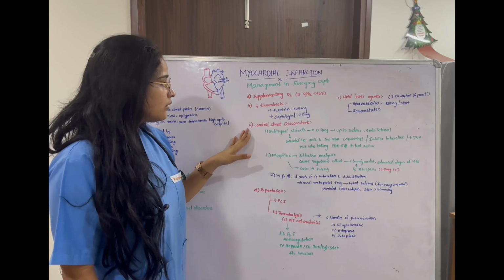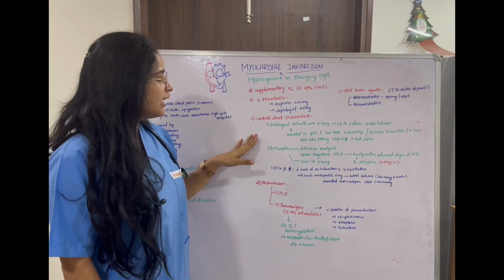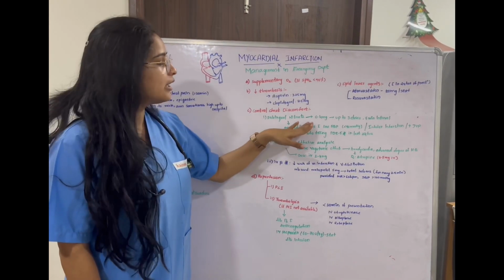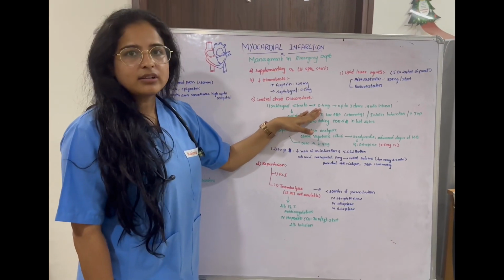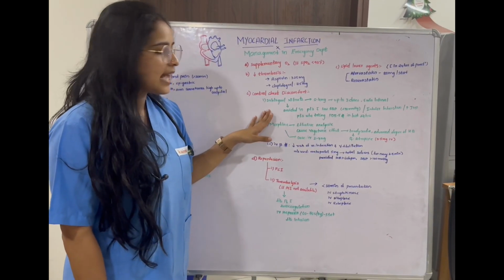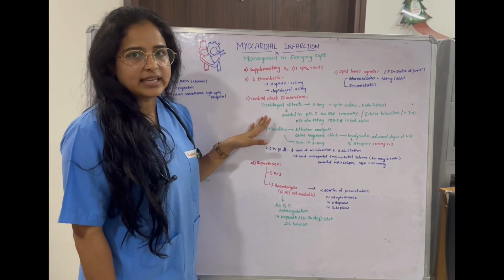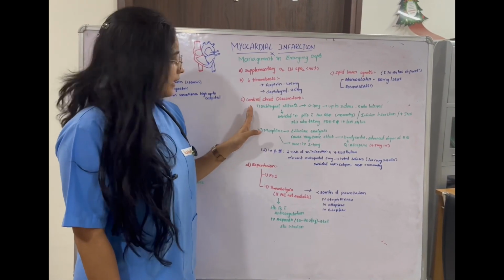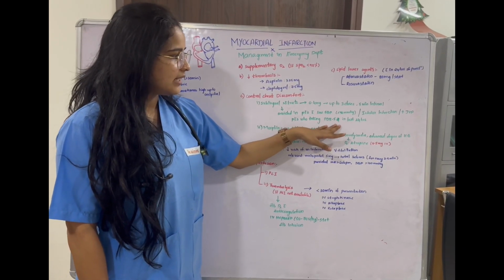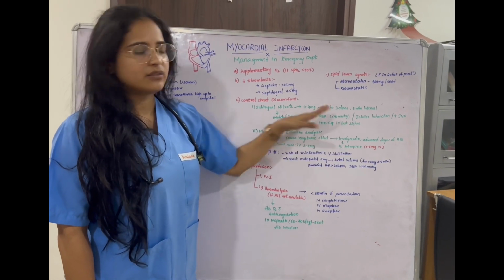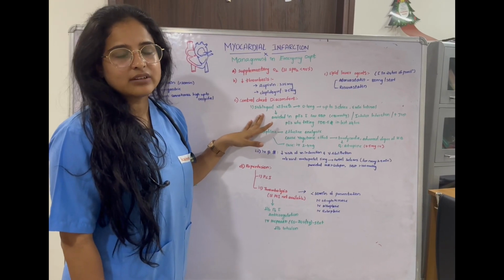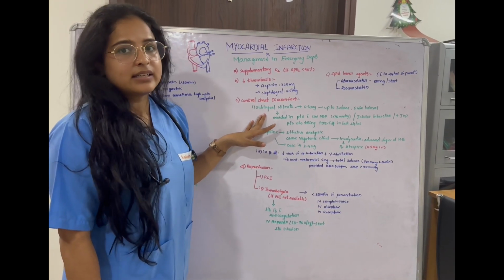So now we have to control the chest discomfort of the patient by giving these 3 drugs. Sublingual nitrate should be given first, about 0.4 mg stat. If it is not decreased, we can give up to a maximum of 3 doses with a 5-minute interval. If the patient has low systolic blood pressure and bradycardia, we should avoid giving nitrate. If the patient was on a phosphodiesterase 5 inhibitor in the last 24 hours, even in this patient we have to avoid the nitrate.